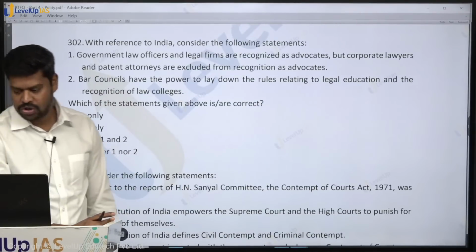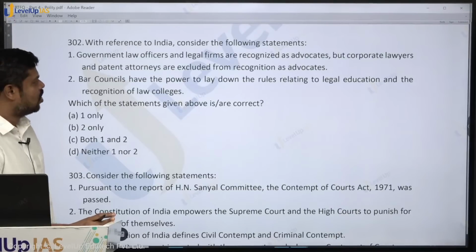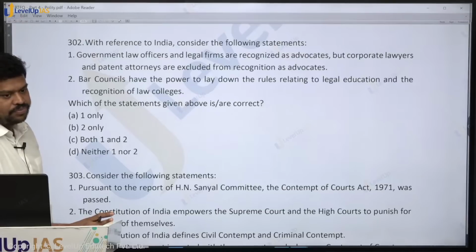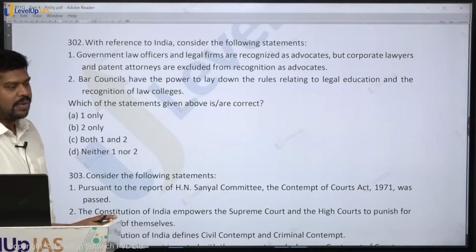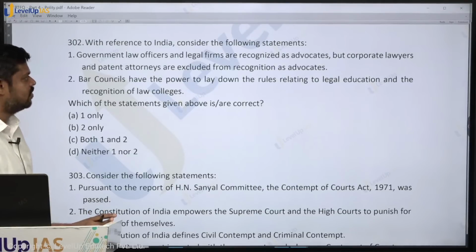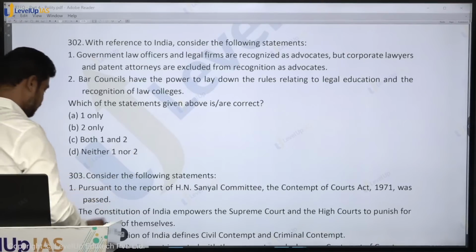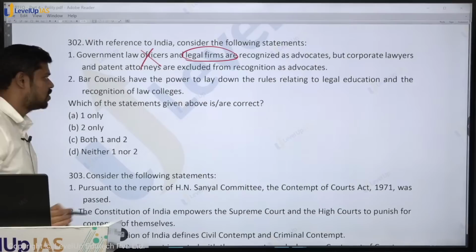With reference to the Constitution of India, consider the following statements. Statement 1. The government law officers and legal firms are recognized as advocates, but corporate lawyers and patent attorneys are excluded from the recognition of advocates. Who shall be recognized as a practicing advocate is based on the Advocates Act. As per the Advocates Act, only an individual can be recognized as an advocate, not a firm. A firm can have a number of lawyers, but the firm itself cannot be recognized as an advocate. So, therefore, this makes this particular statement wrong.